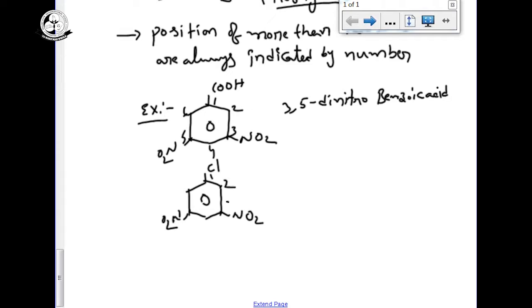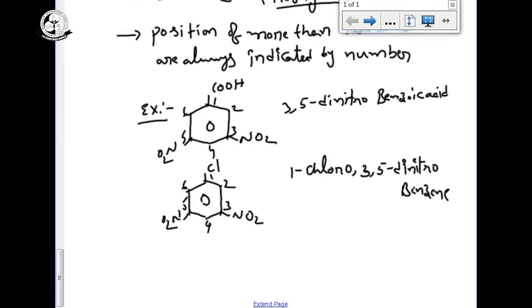So 2, 3, 4, 5, 6. Right side you write the same numbers, 3, 5 dinitro. Left side also 3, 5 dinitro. So alphabetical order, first chlorine. So 1 chloro, 3, 5 dinitro benzene.